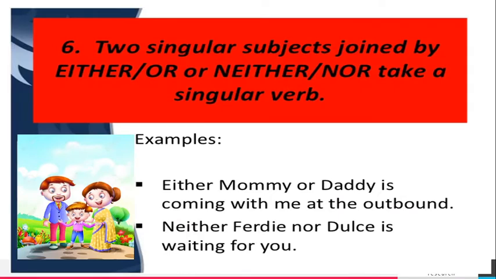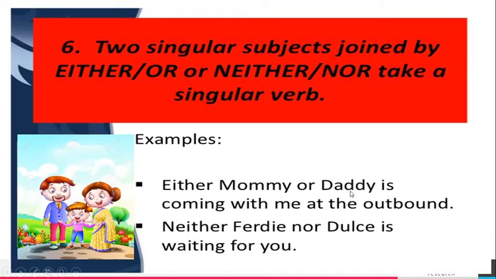Next, two singular subjects joined by either or, neither nor take a singular verb. Either mummy or daddy is coming with me at the outbound. Neither Freddy nor Dulce is waiting for you. So in this rule also we have to notice the closer subject.